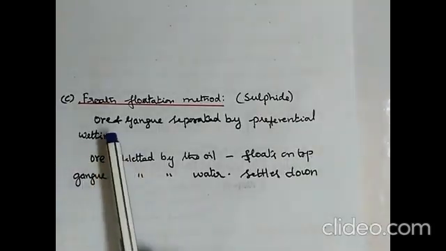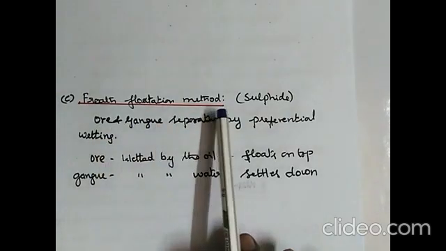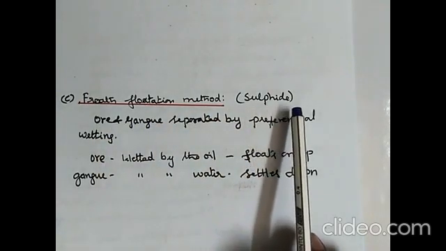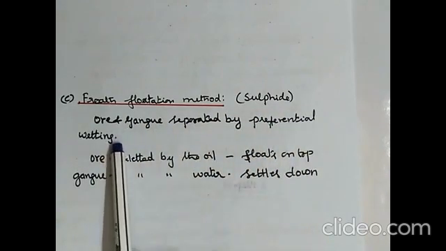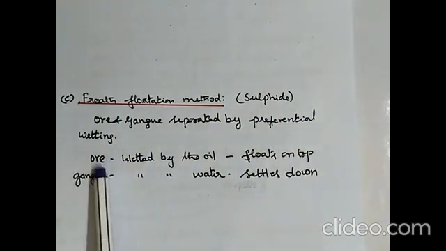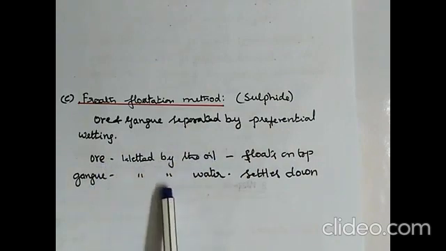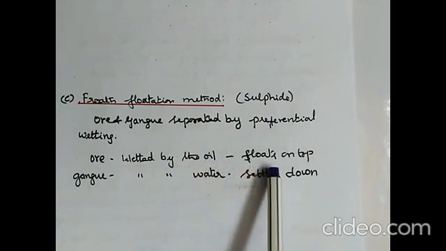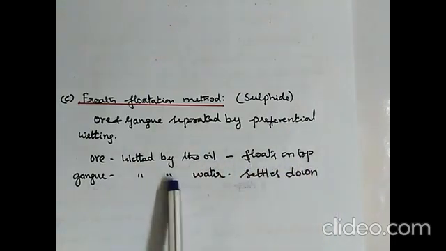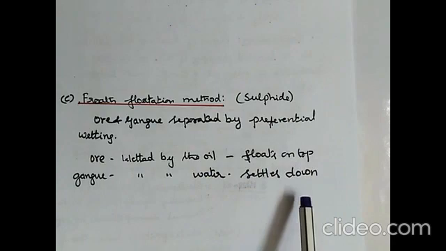The third method is called the froth flotation method. This is normally used for sulfide ores, where the ore and the gangue are separated by preferential wetting. That is, suppose the ore is wetted by oil, the gangue will be wetted by water. So here the sulfide ore is wetted by oil, which floats on top, and the gangue is wetted by water, which becomes heavy and settles down.